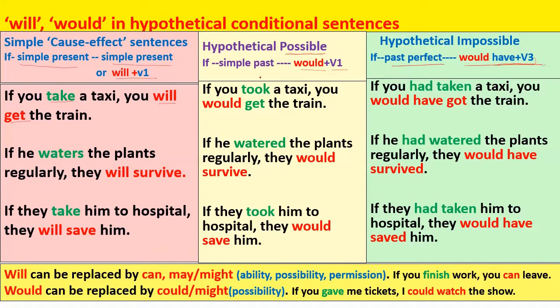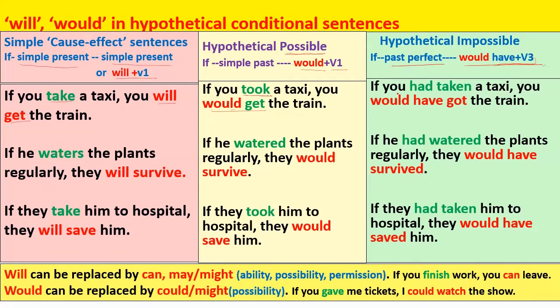Now, if we change this sentence into hypothetical possible, if we change the structure of the sentence and use simple past in the conditional part with if, and in the outcome part, the effect part, we use would and first form of the verb, see how the meaning changes. If you took a taxi, you would get the train. That means there is a possibility that you can get the train even now. Even now, if you take a taxi, there is a possibility that you can get the train. So the condition is hypothetical, it is imaginary, but the outcome is still possible.